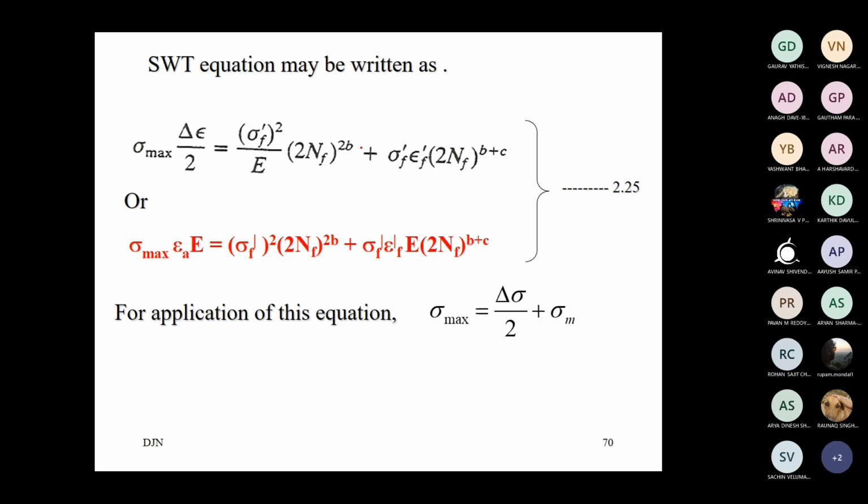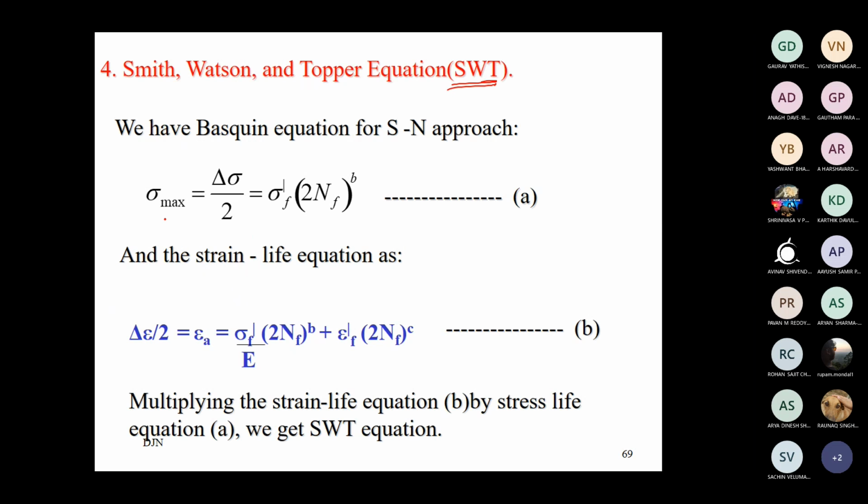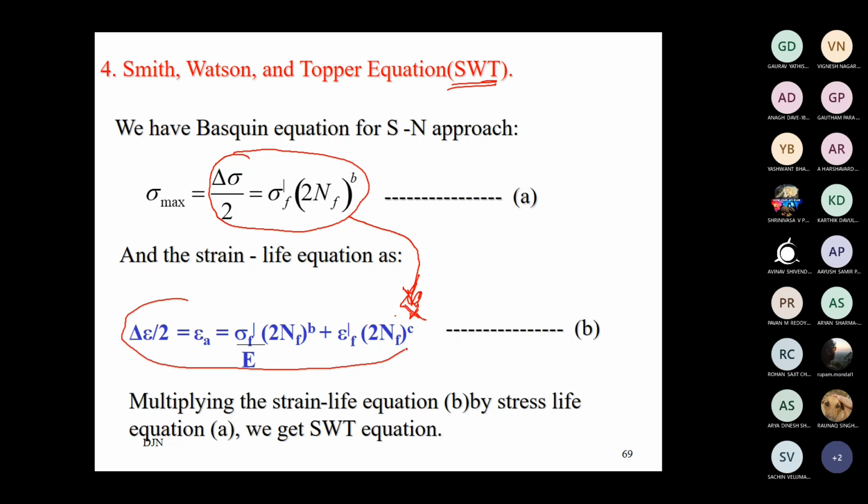Here, these equations have been superimposed. We have the Basquin equation, the elastic equation, and this equation has to be multiplied to this entire equation. To this entire equation, the Basquin equation has been multiplied. Smith-Watson has done only that much: multiply the strain life equation by the stress life equation.